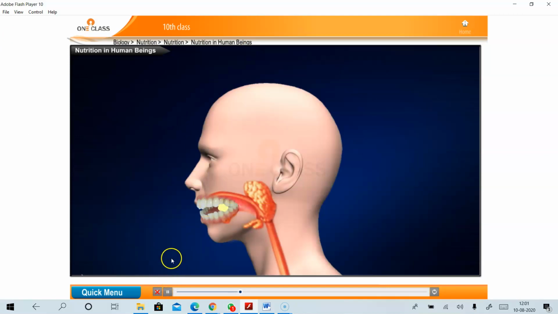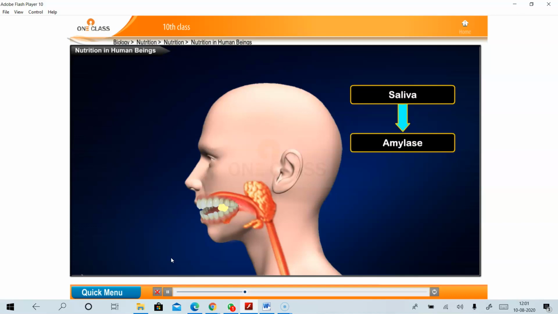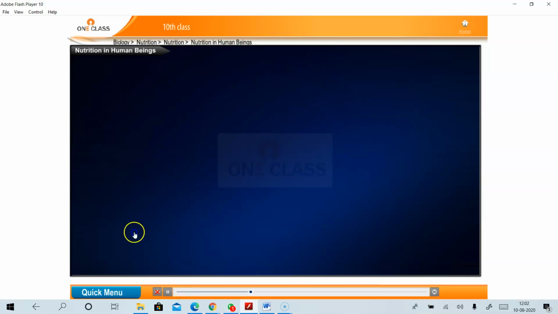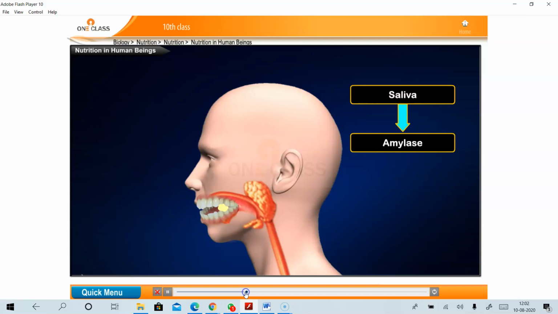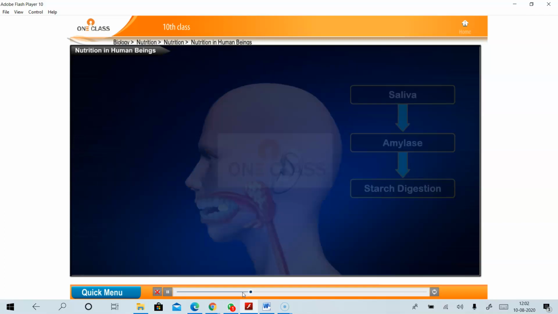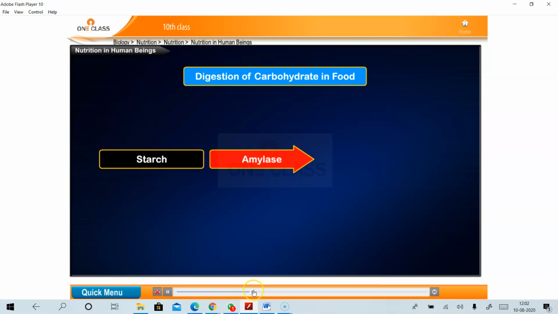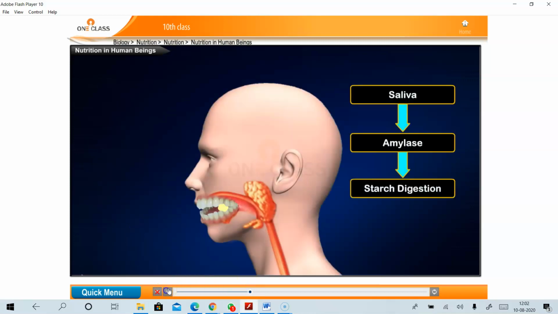The digestion of complex molecules of food, of starch, into simpler ones becomes possible by the action of an enzyme called amylase present in the saliva. You may have the doubt how the large food particles are converted into smaller particles.